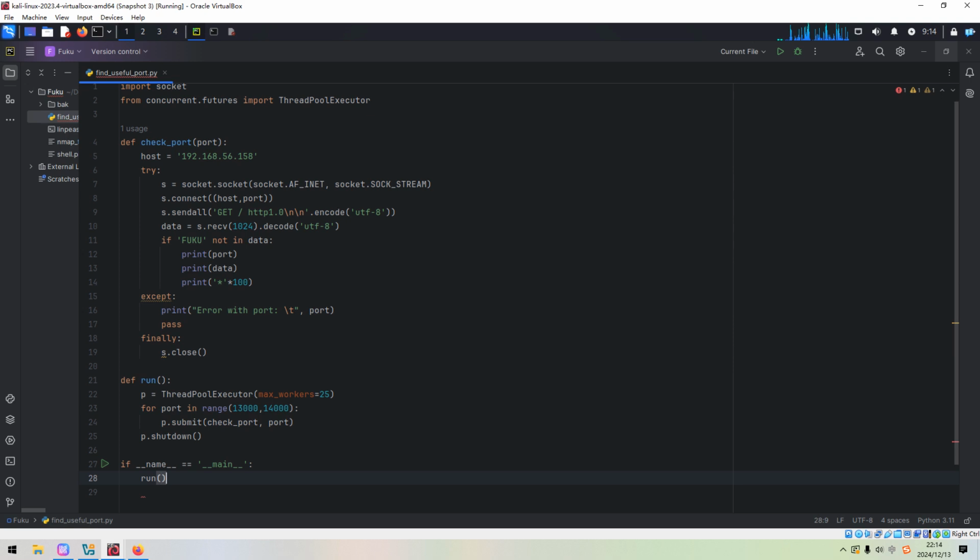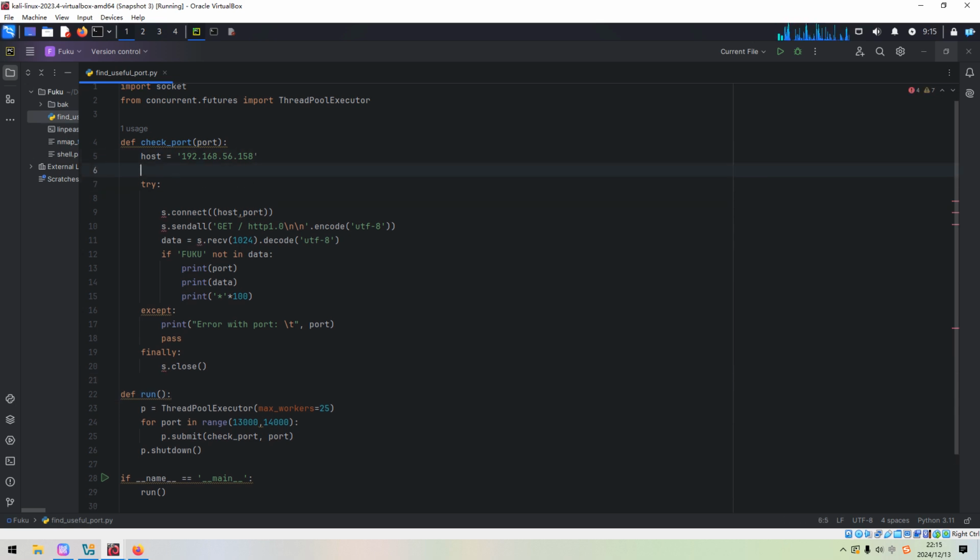And run. So I think that's it. However, there is an error. Maybe we can move this line to outside of the try and except block. Okay.